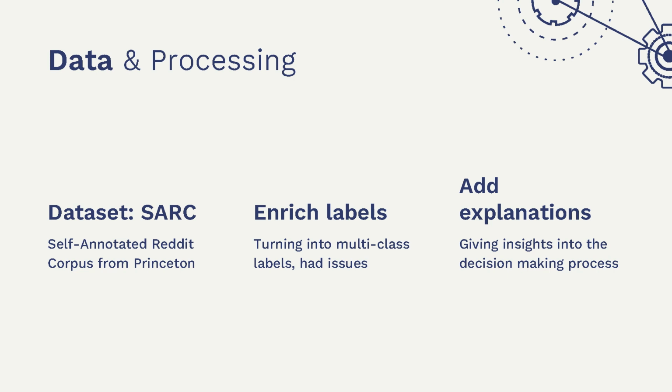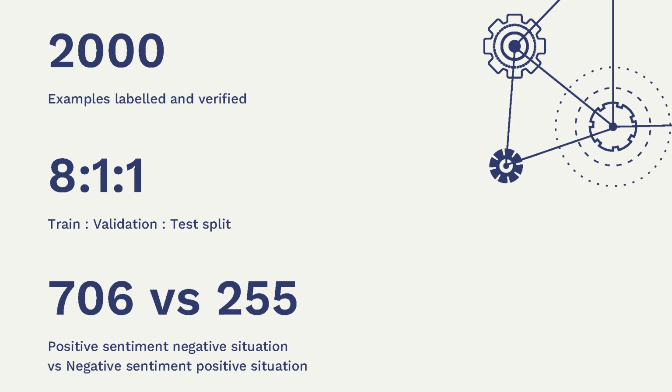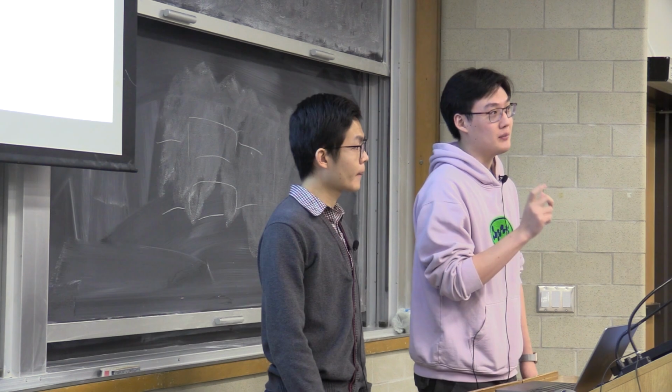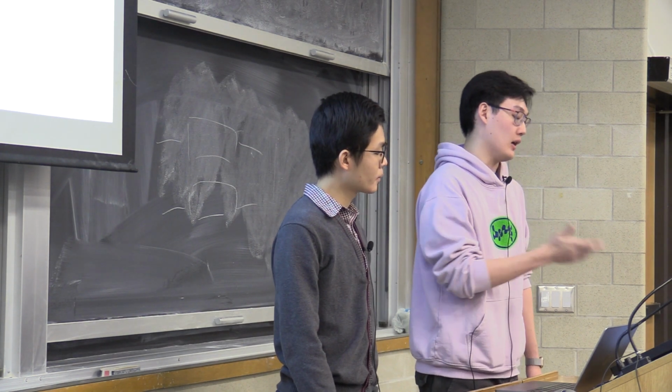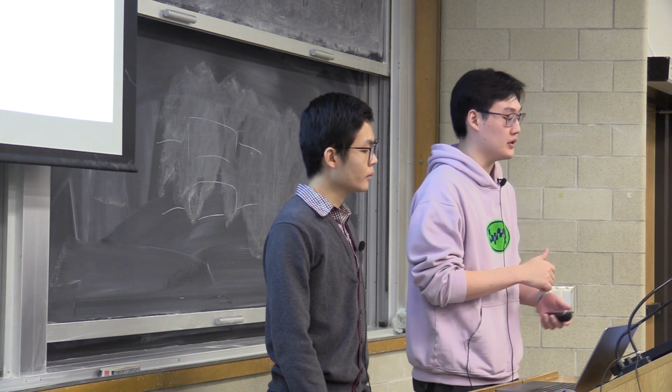We're labeling the data with GPT-4. Currently we have 2,000 explained examples labeled, and we split it in an 8 to 1 to 1 train, validation, and test set. The 2 numbers you see at the bottom are: we attempted to label 1,000 examples with the multi-class label I was talking about, with 706 turning out to be positive sentiment, negative situation, and 255 turning out to be negative sentiment, positive situation. As you can see, these 2 numbers do not add up to 1,000 because GPT-4 randomly threw in some of its own labels that we did not ask it to use. Also, this data is very imbalanced in terms of these 2 labels.